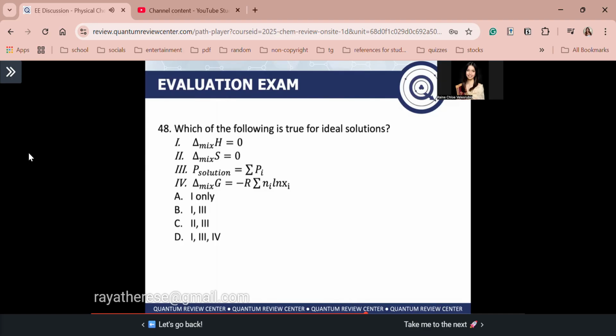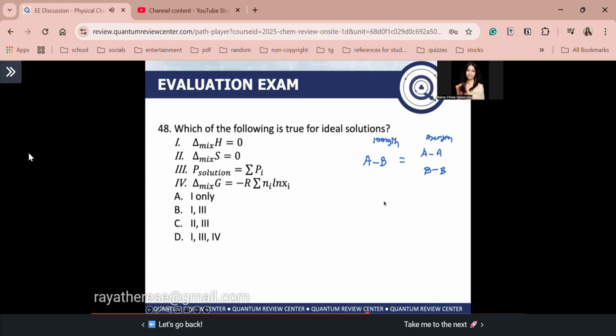Next, number 48. Which of the following is true for ideal solutions? Okay, again, for ideal solutions, recall, guys, the interactions between components A and B in your ideal solution is equal to the strength of the interactions between the A components and the B components. Gets, guys? Again, the strength of A-B interactions is just equal to the strength of your AA and BB interactions. Okay, so again, that is the cause of ideal solutions.